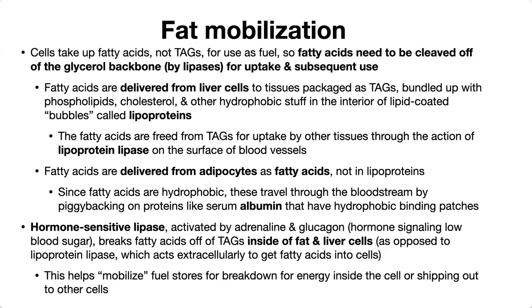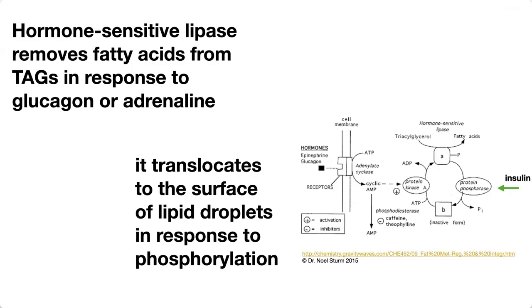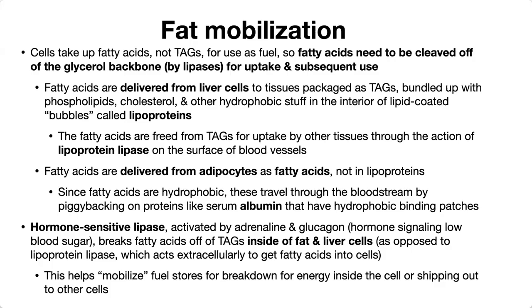So how are your adipocytes going to cleave them off? That's going to happen intracellularly by hormone-sensitive lipase. The hormone-sensitive lipase is sensitive to the hormones adrenaline and glucagon. So if you have low blood sugar, if you have low energy, that's going to activate the hormone-sensitive lipase, break down the fats, and send those fatty acids out into the bloodstream where they can bind to serum albumin and be taken to cells in need. This helps us mobilize fuel stores for breakdown for energy inside the cell or shipping out into other cells. So there you have it, a whirlwind tour of our lipid metabolism.